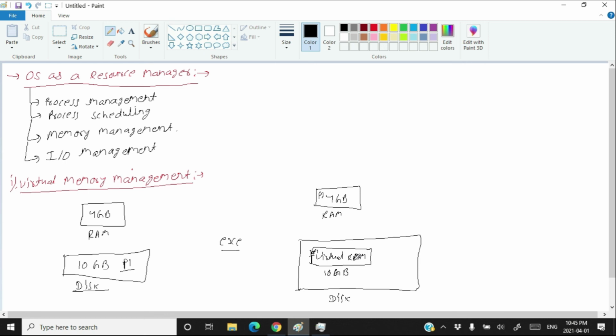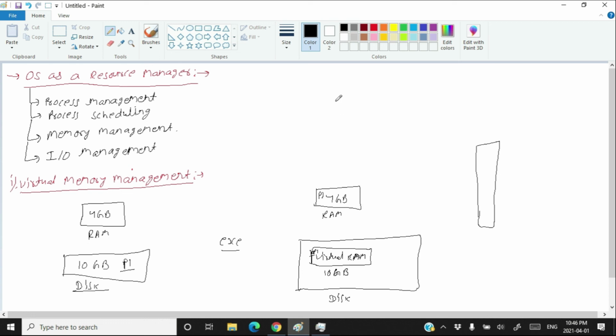The good thing with virtual memory is that now you can have more processes in the execution state, or you can create big processes according to the virtual RAM. Now your constraint is not the 4 GB RAM, but 14 GB, 10 GB here and 4 GB here. So now you can create a big process according to this 14 GB. That is also an advantage.